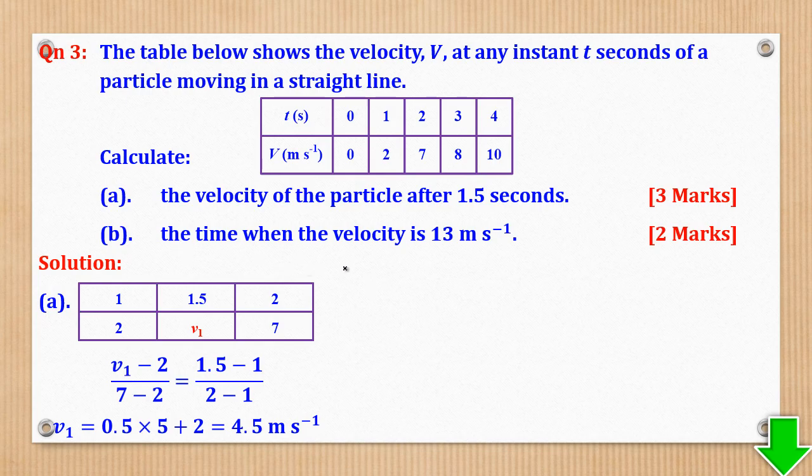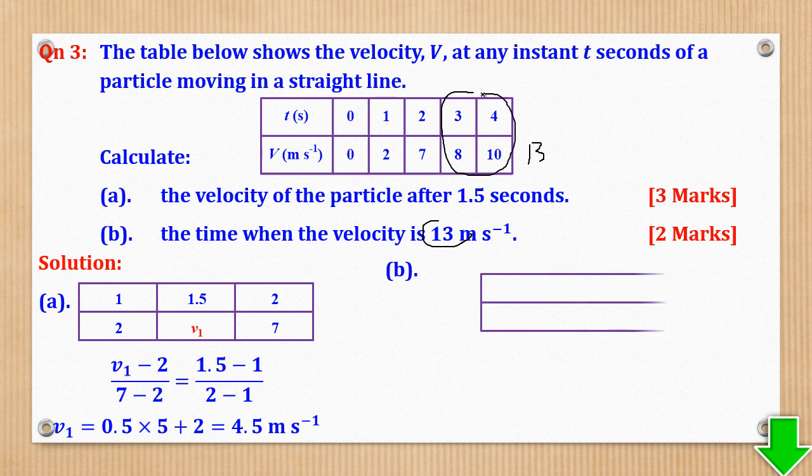Then part B, the time when the velocity is 13 meters per second. 13 is beyond this, so that becomes extrapolation. When it is extrapolation, you use the two immediate values. So I want to use 8 and 10. If you use any other pair, it will not be okay.